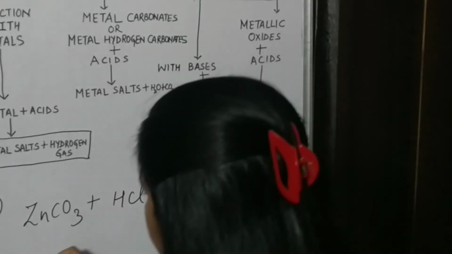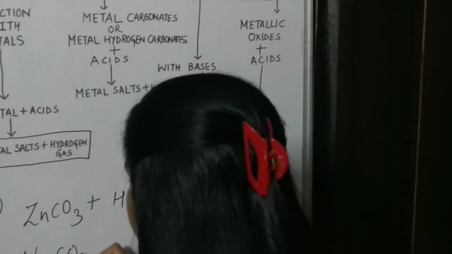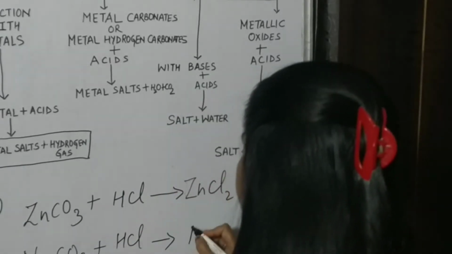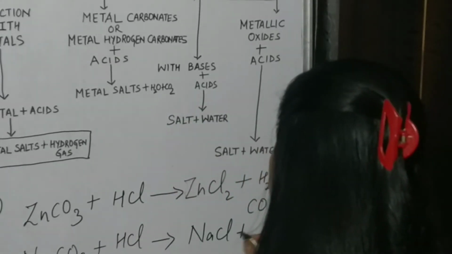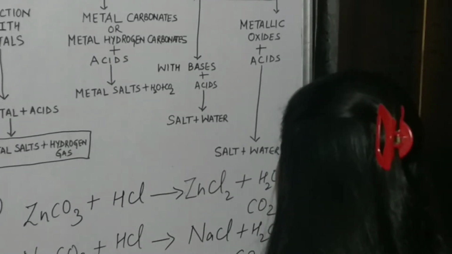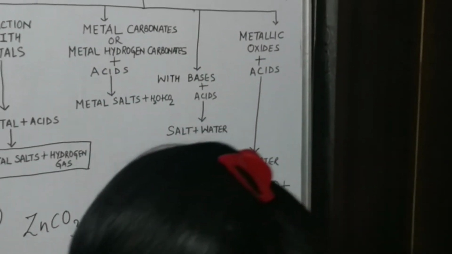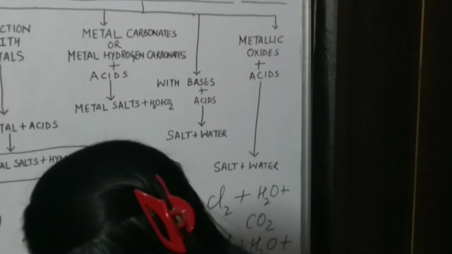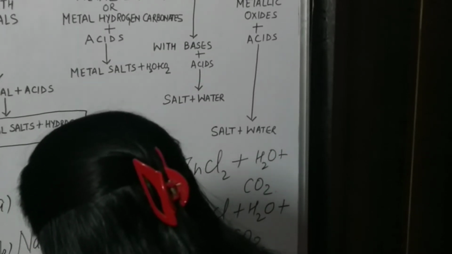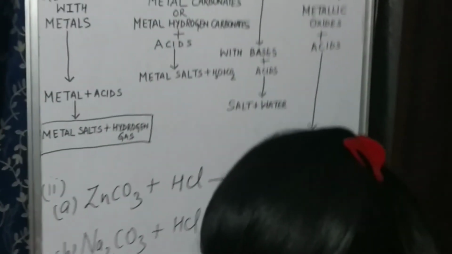Another example you can take: Na2CO3. If it reacts with HCl, it will form NaCl plus H2O plus CO2. So this is how we can understand. This was A, you can write B and C. In C I am taking metal hydrogen carbonate.